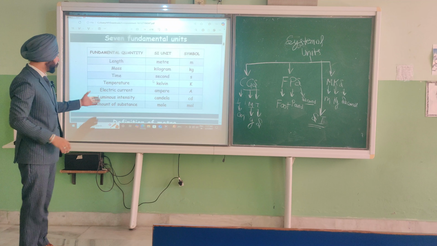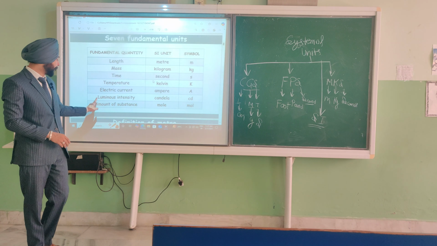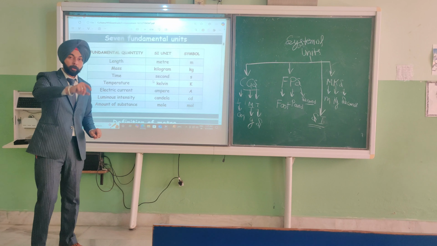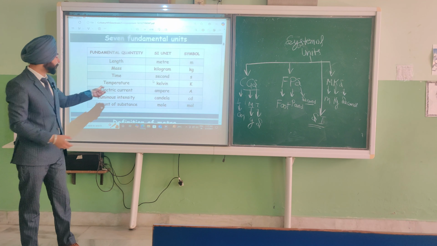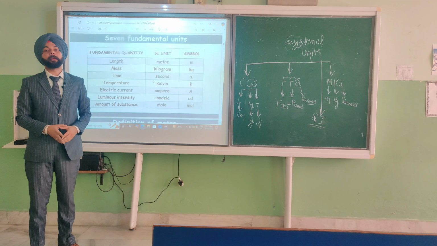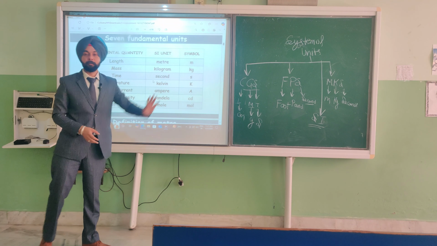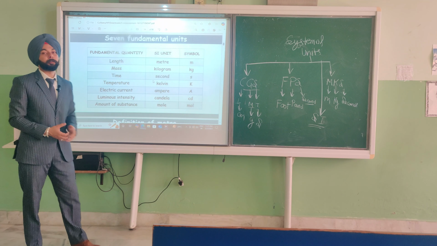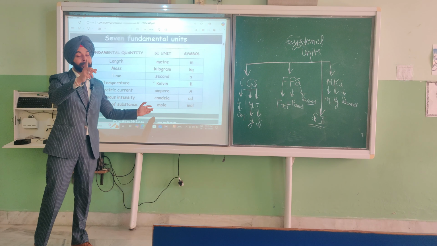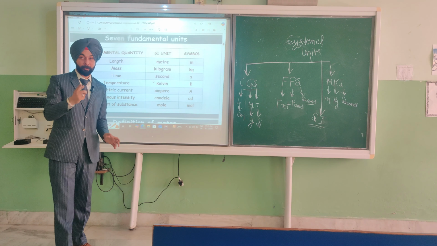And if I talk about the SI unit of luminous intensity, these are two things new for you. The luminous intensity unit is candela, and the symbol is small c and small d. And the SI unit of amount of substance is the mole. In 9th grade, the mole concept is here, if you remember.